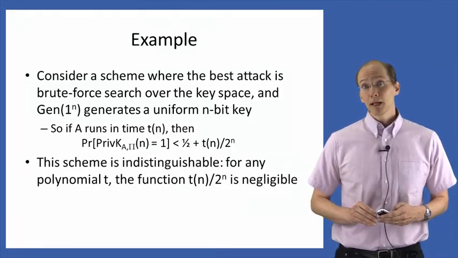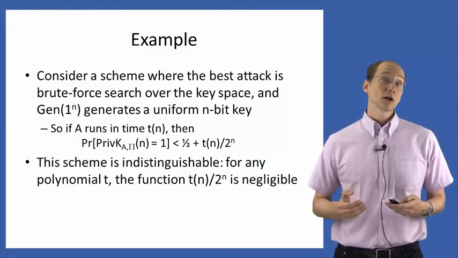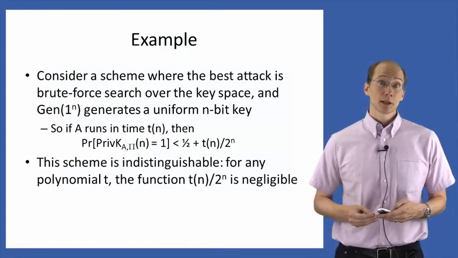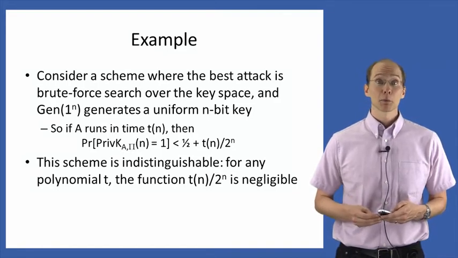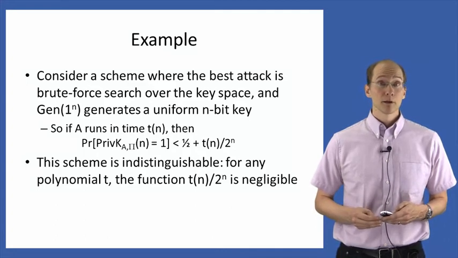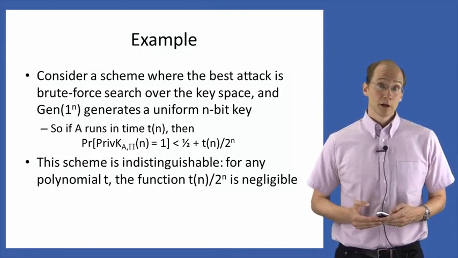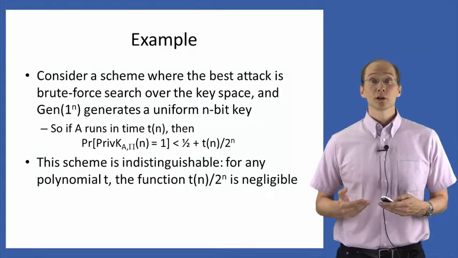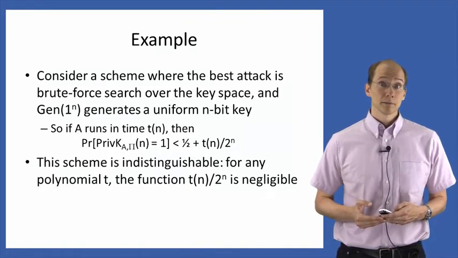I claim that this means that this particular scheme pi is secure. Why is that? Well, we need to argue that for any attacker running in probabilistic polynomial time, the success probability of that attacker is at most 1/2 plus a negligible function. For any attacker running in polynomial time, t(n) must be polynomial, and then the function t(n) divided by 2^n is negligible. We said earlier that any polynomial times a negligible function remains negligible. Here we have the polynomial t(n) times the negligible function 2^(-n), and so the result is negligible.